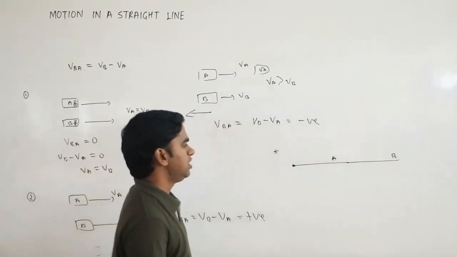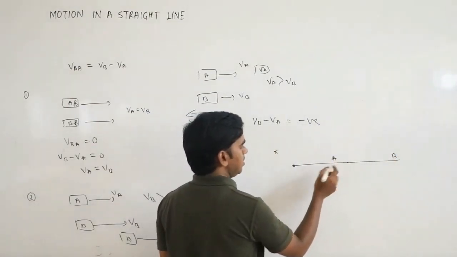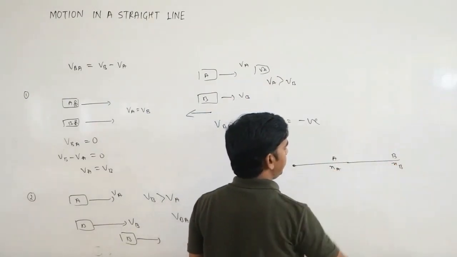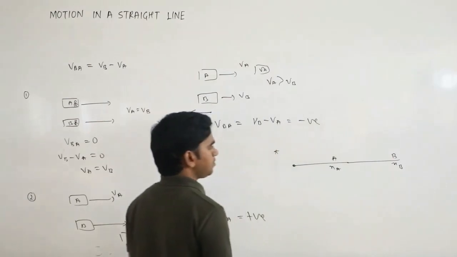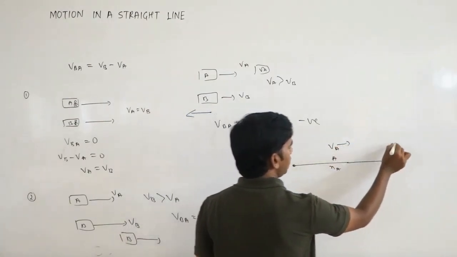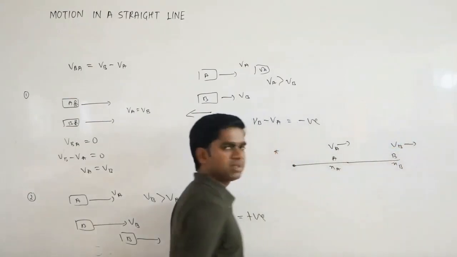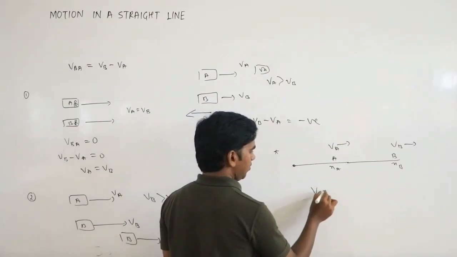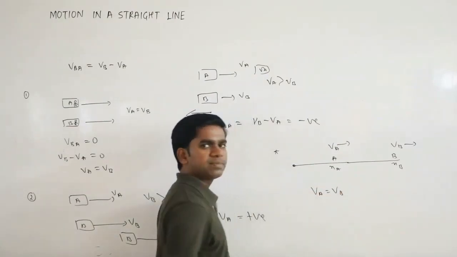Okay. So these are the positions, say this is at some xA and this is xB. Okay. Now if it is moving with VA velocity and this is moving with VB velocity. Okay. If VA equals VB,